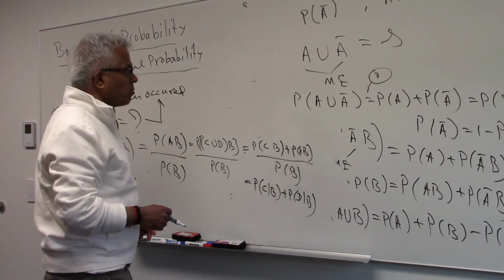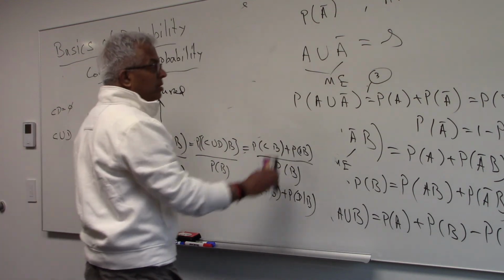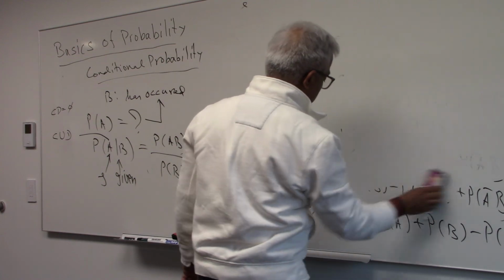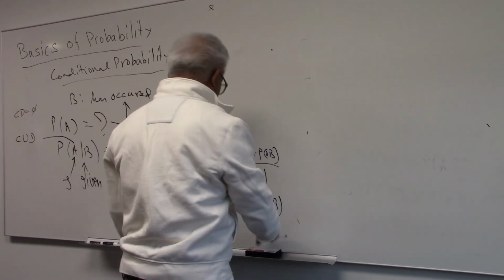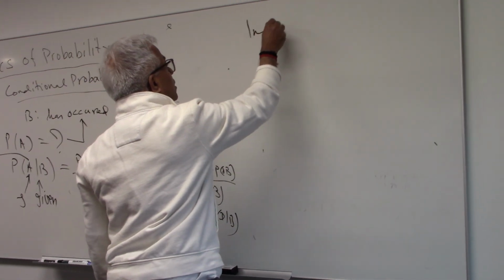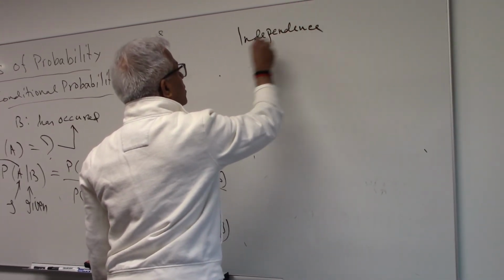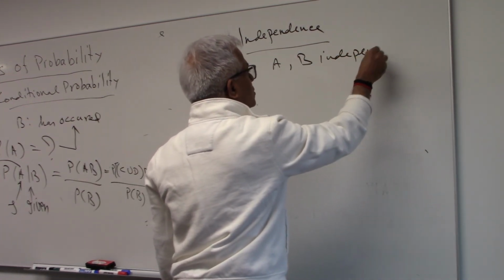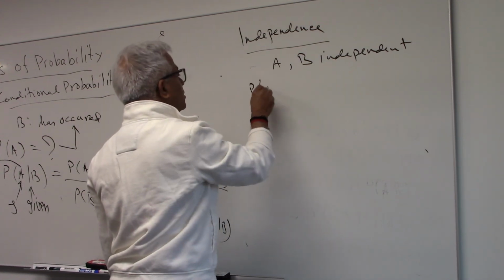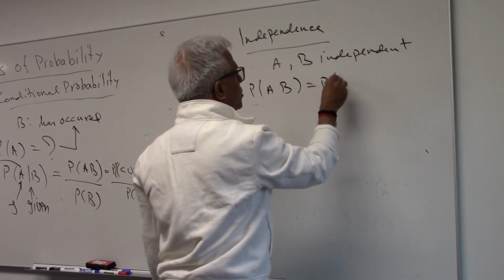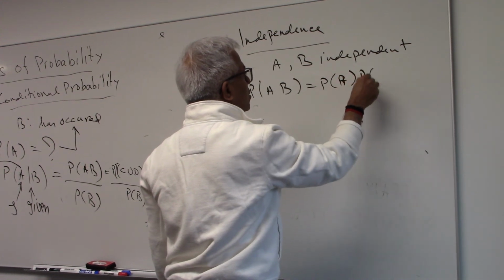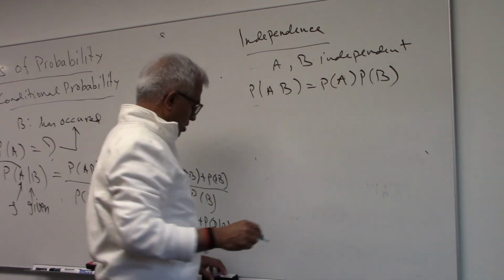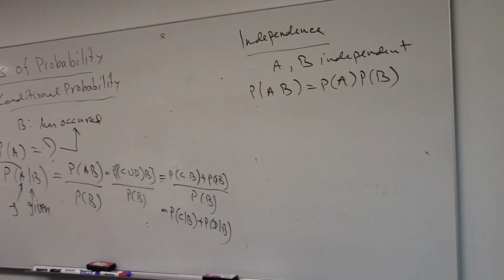Just before I conclude, let me introduce one more notion, which is the notion of independence. So we have the axioms of probability, and then conditional probability, and then independence. We say A and B are independent if the probability of their intersection is the product of their probabilities. This needs to be checked. This is just a probabilistic notion. If you have the three probabilities, you can check and see whether it is yes or no.